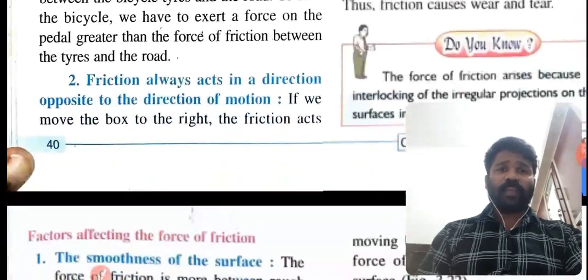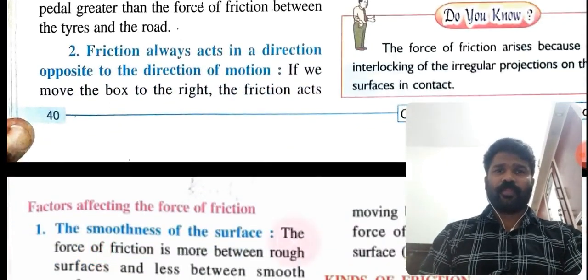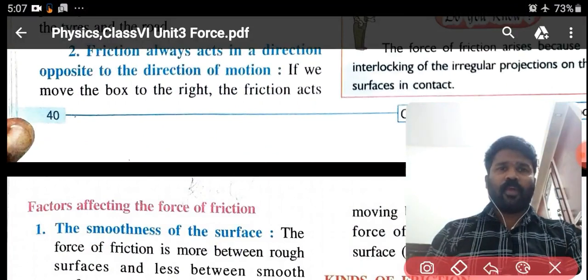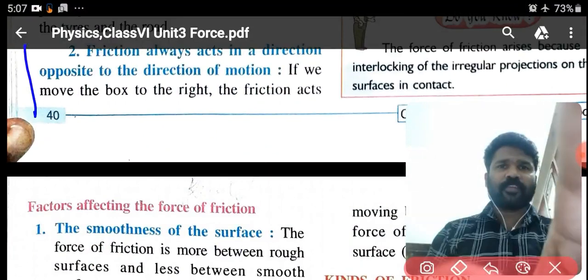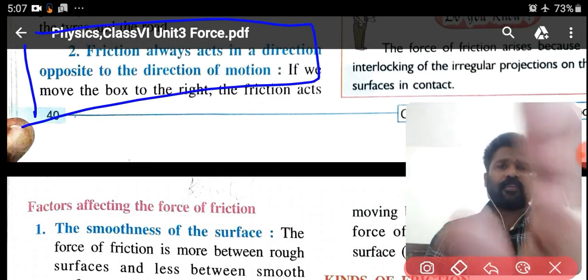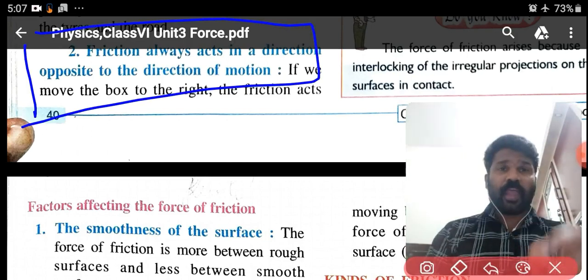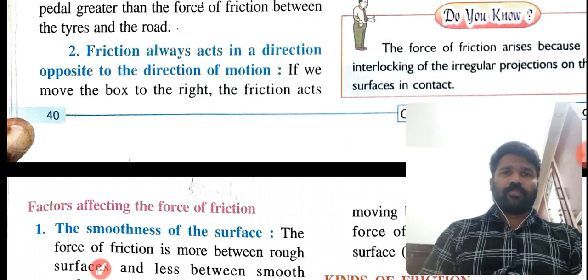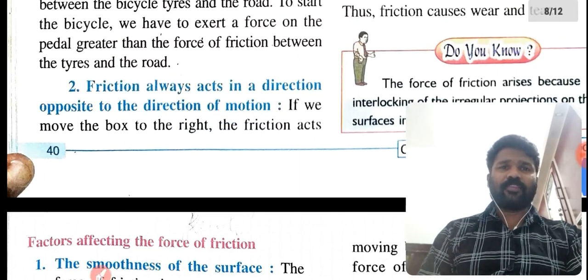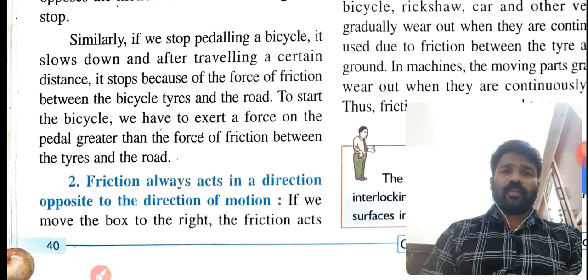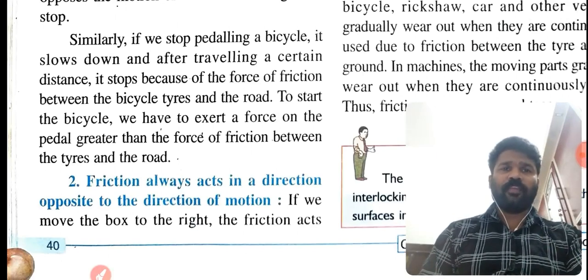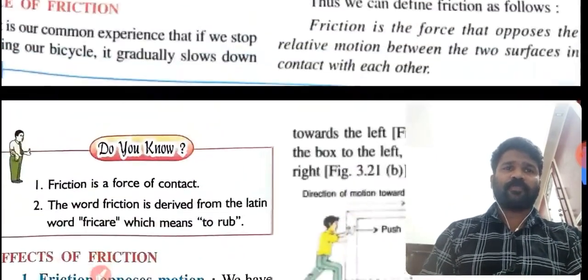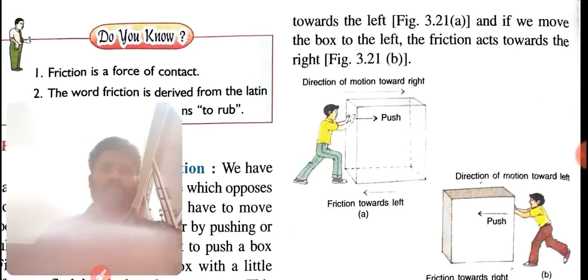Okay students, now the second effect: friction always acts in a direction opposite to the direction of motion. If we move the box to the right, the friction acts towards the left.